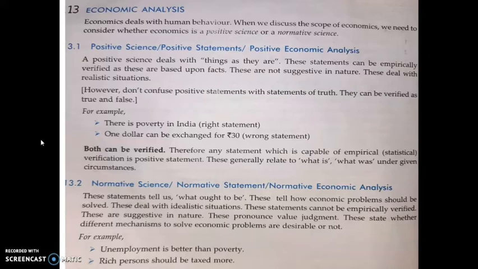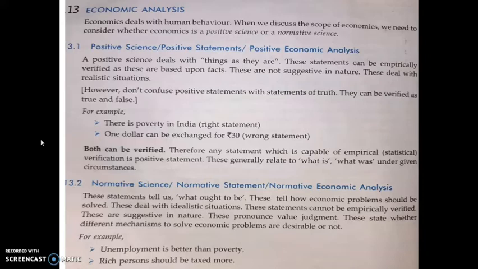Then normative economic analysis tells us what ought to be. It tells how economic problems should be solved. So it is an idealistic situation. It cannot be empirically verified. These are suggestive in nature. It is just a suggestion. For example, unemployment is better than poverty.